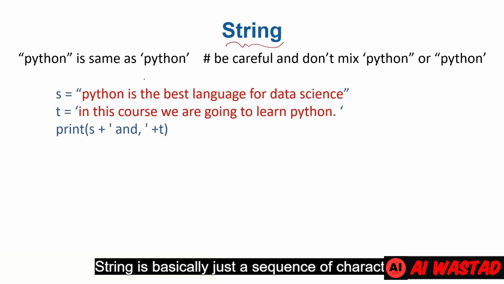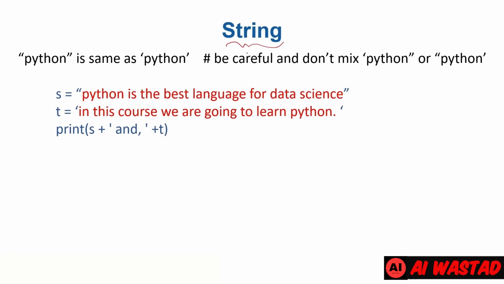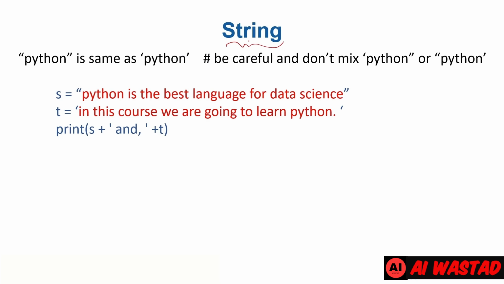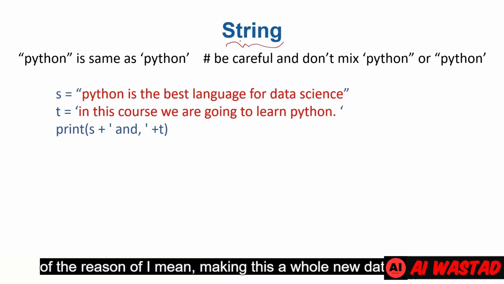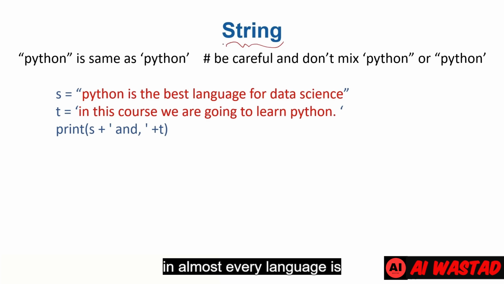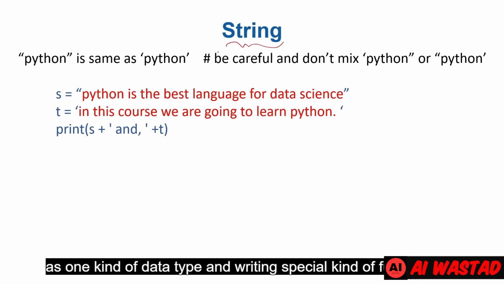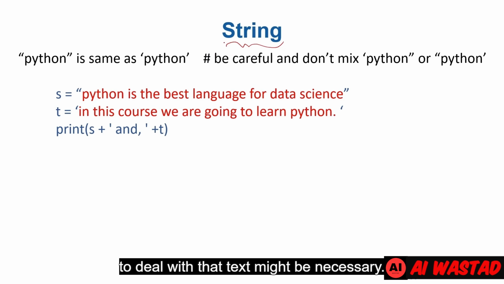A string is basically just a sequence of characters, and it's a data type in Python. It's much more powerful. The reason for making this a whole new data type in almost every language is that almost all the data, all the text, appears as a sequence of characters. So making that whole text one kind of data type, and writing special functions to deal with that text, might be necessary. And that's what a string is.